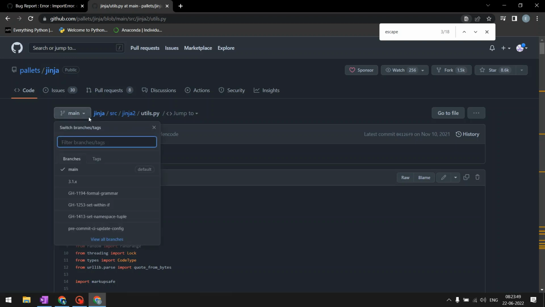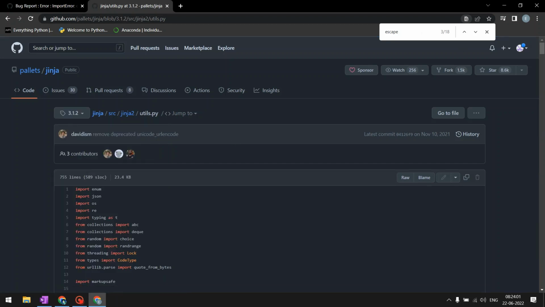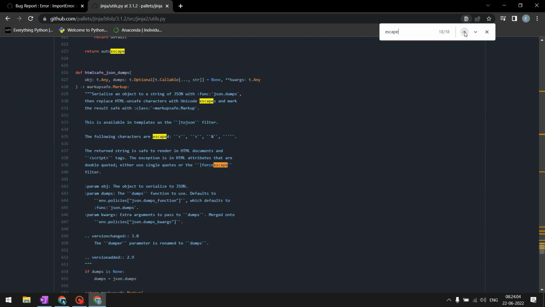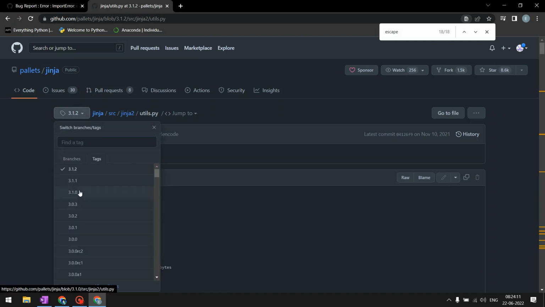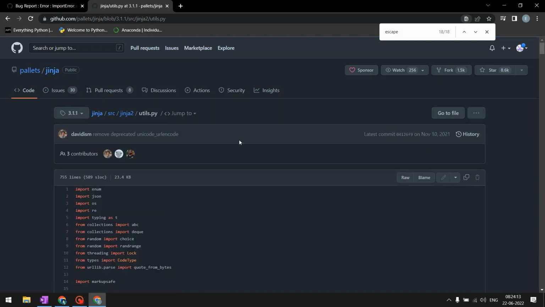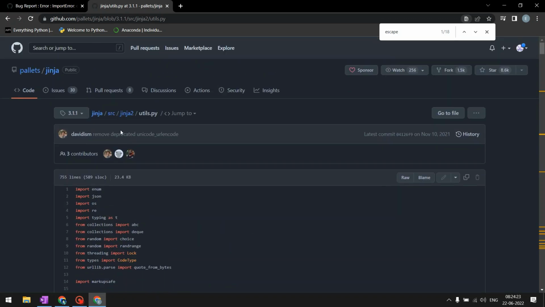So could it have been there in a previous version? Let's look at the different versions over time. You can find that in the tags section of GitHub. If you see, 3.1.2 is the latest version, and within that we still don't have escape, because there are only 18 references to escape and it's not there. Let's go back one level further. Maybe it will be there in 3.1.1, but it is less likely that it will be in any of the minor versions. If you see, the number of references to escape are still 18. There has been no change.